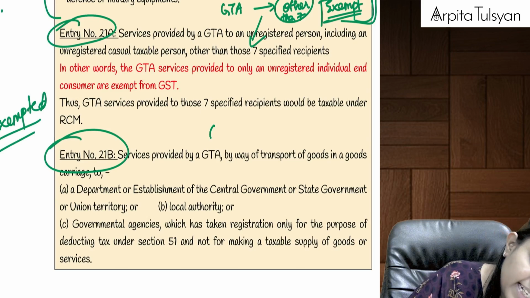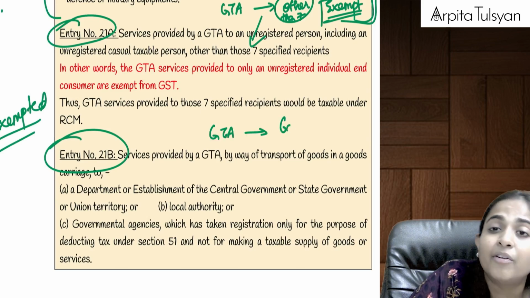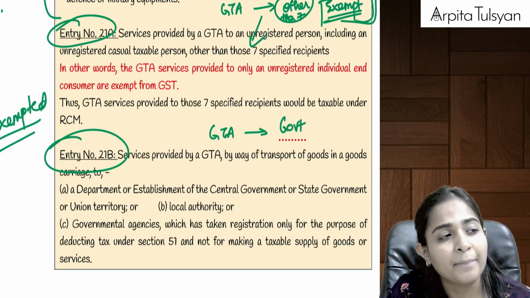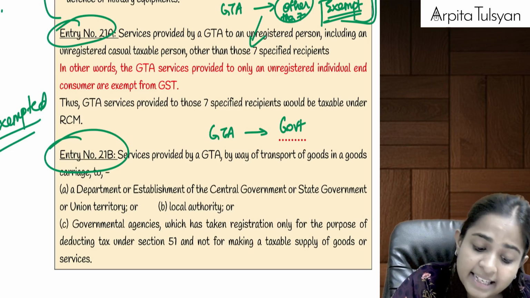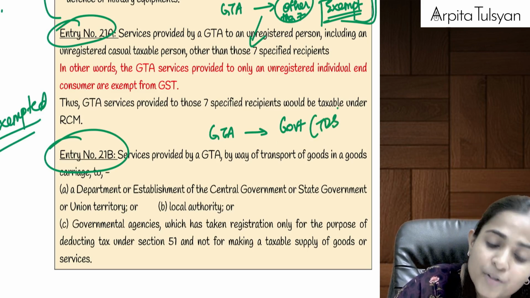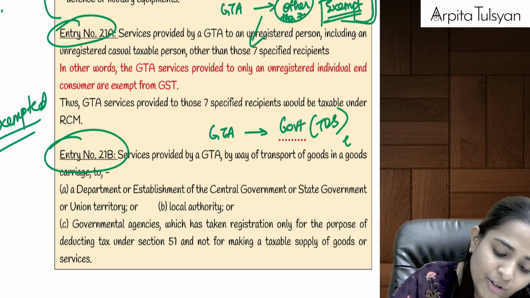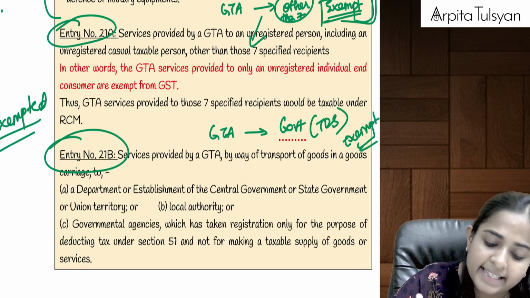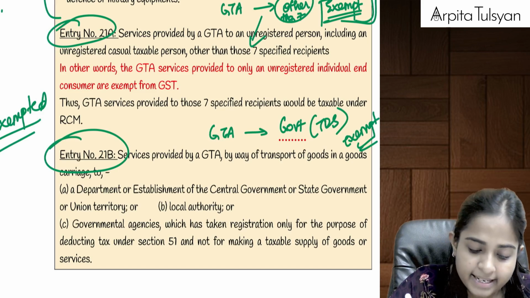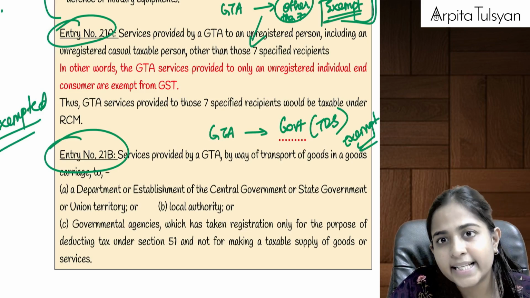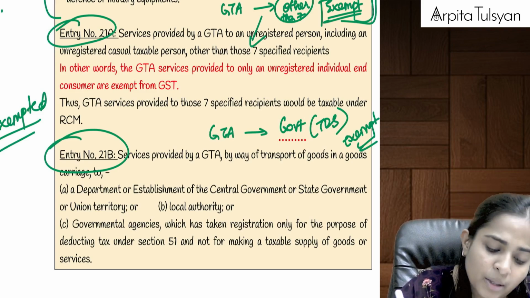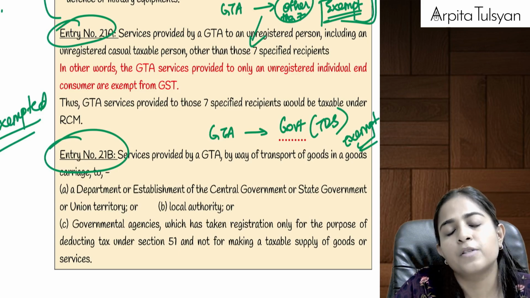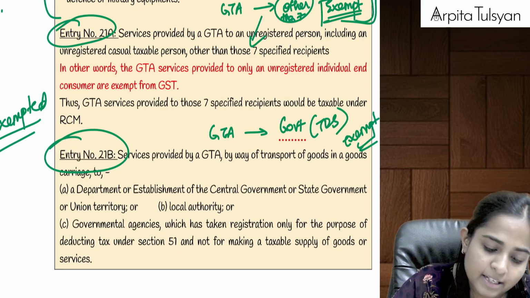And if GTA is providing services to the government, remember, department of government, establishment of government, government agency, which has taken registration only for the purpose of deducting TDS, then also it is going to be totally exempted. Do you recollect this? Yes. So when it is provided to other than 7 people, and when it is provided to government which has registered itself only for the purpose of TDS, then it is going to be exempted.